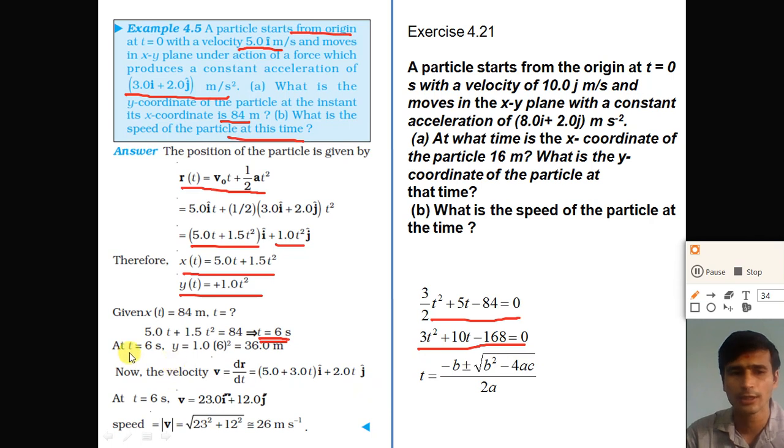So put t is equal to 6 seconds in the equation of the y coordinate. y is equal to 1 times t square. So 1 into t square, t is equal to 6, 6 square we get 36. Understand here, student?